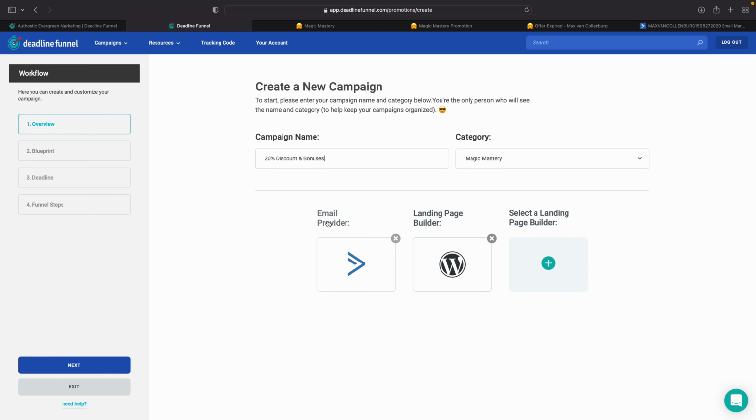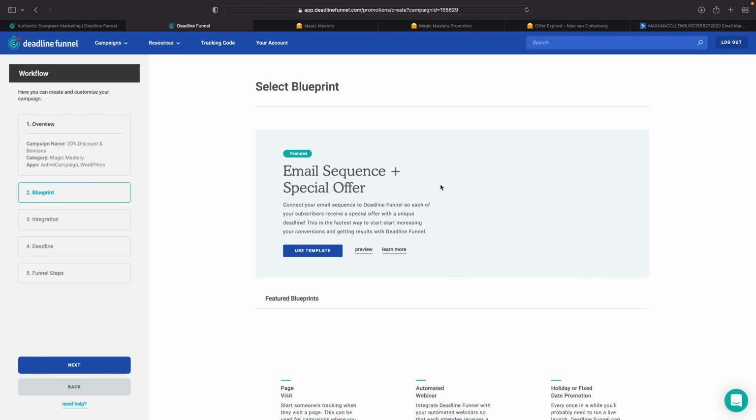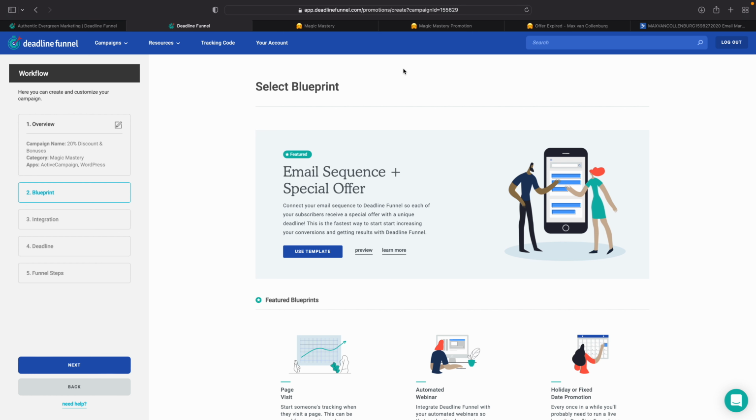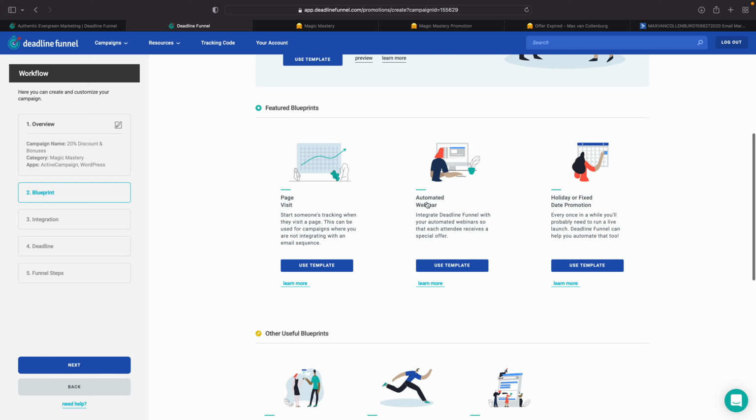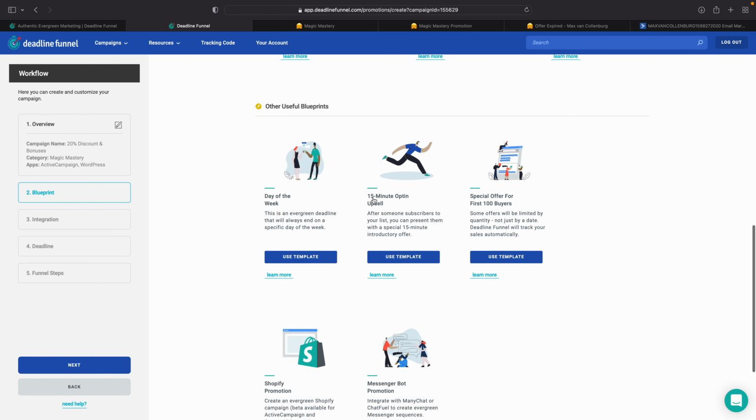Now then you need to select your email provider and your landing page builder. So I'm using ActiveCampaign and WordPress. So then we go to next, and then we go on the blueprint page, which I think is actually a really cool page because it also gives you really cool ideas of what is possible with Deadline Funnel. So what I just showed you was an email sequence with a special limited time offer. But you can, for example, also generate a deadline after an automated webinar, or use it for holidays or fixed days promotions, for example, Black Friday.